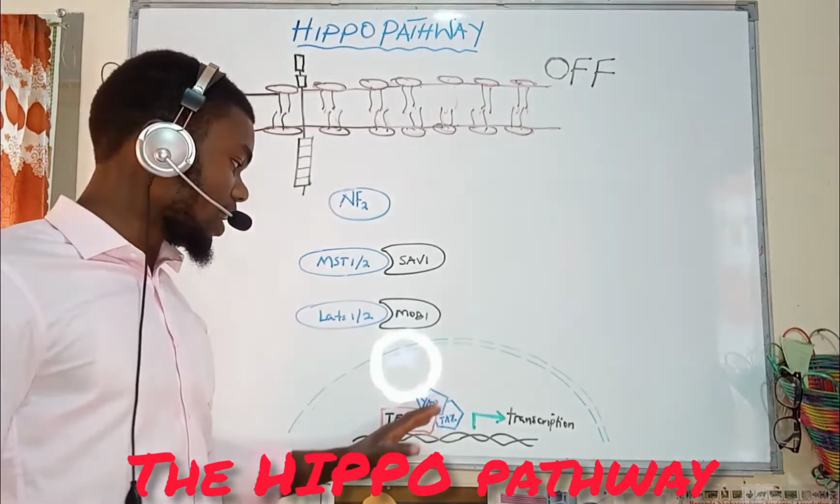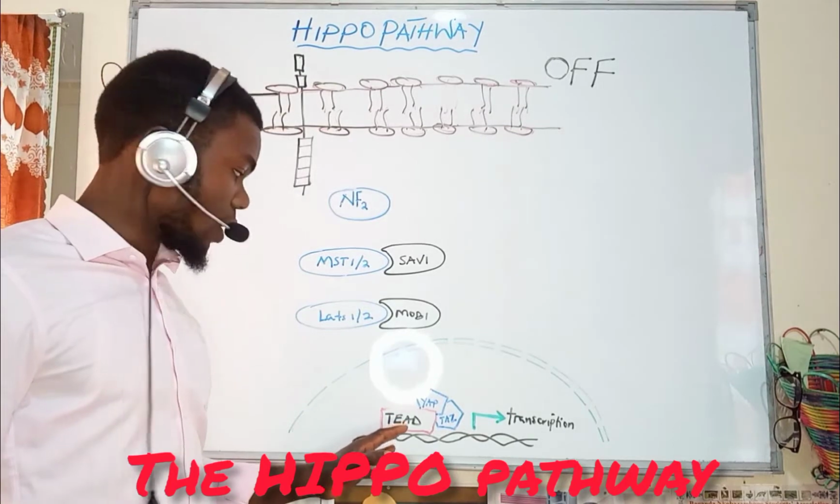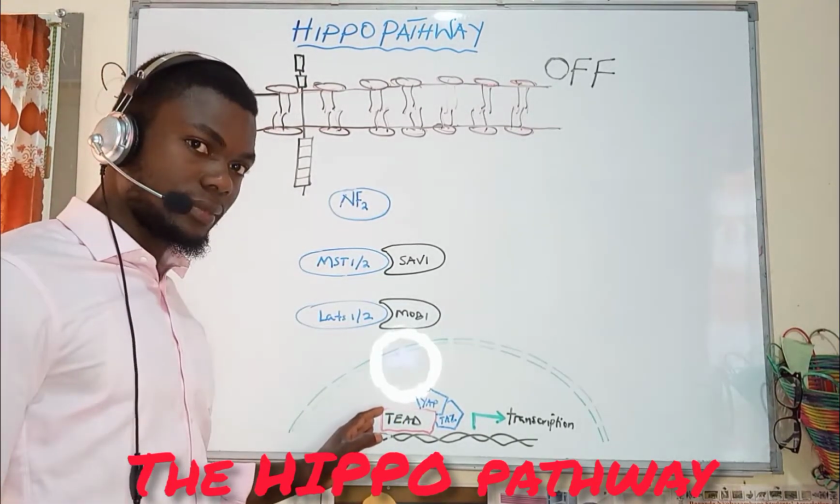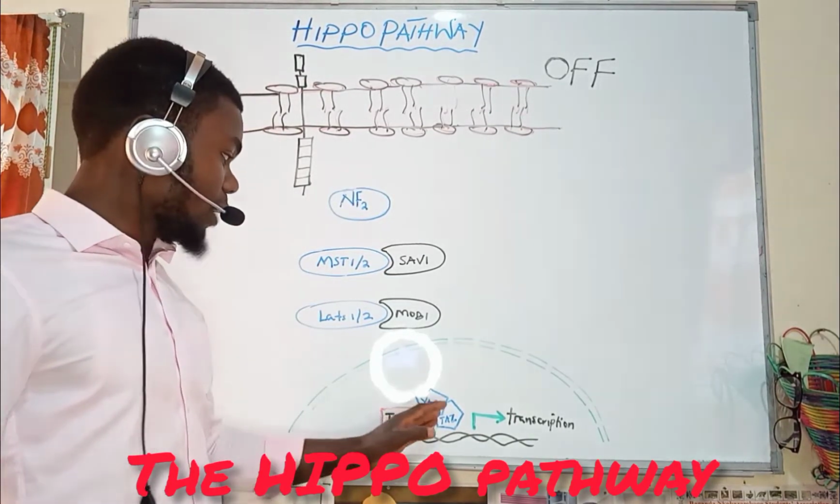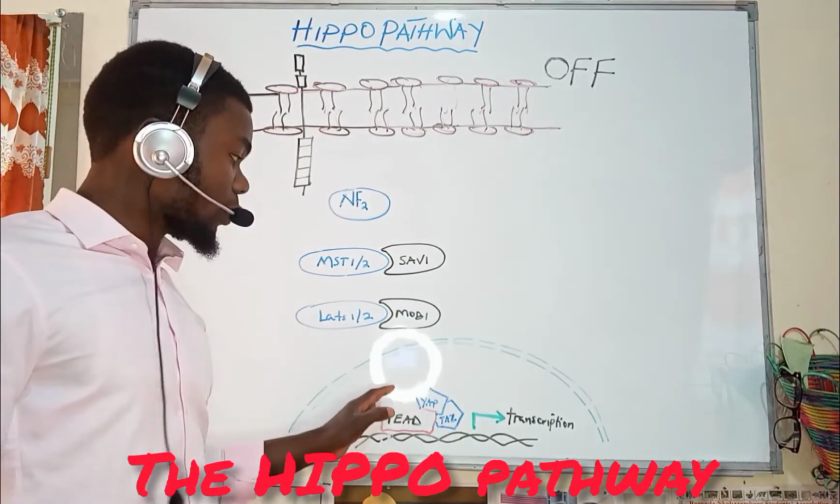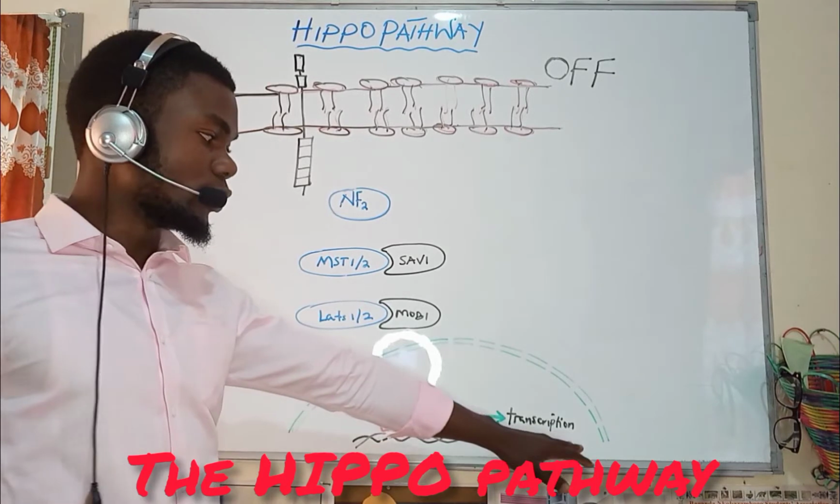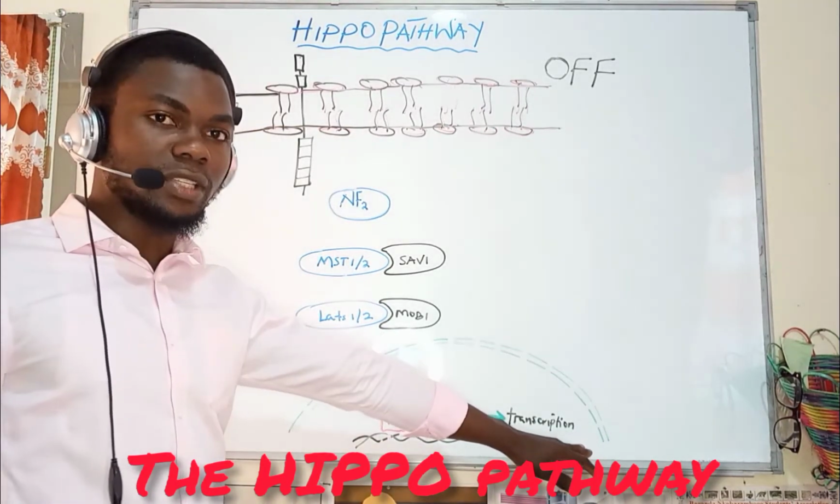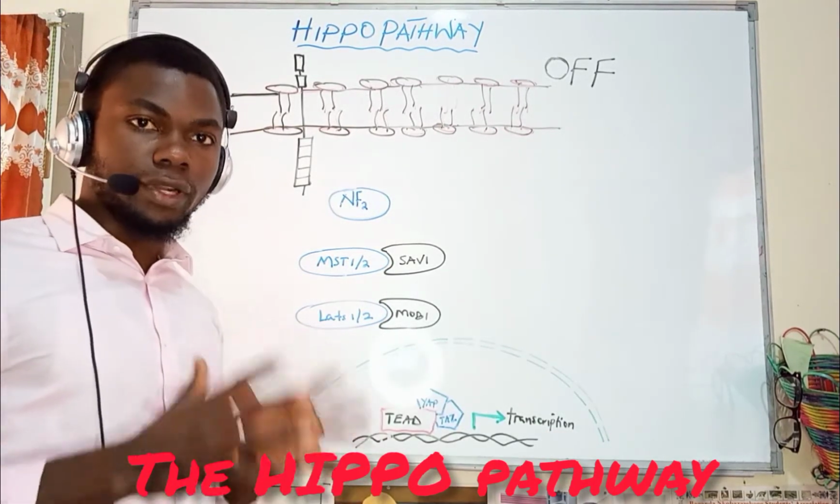They are going to come and bind on our TEAD. When YAP and TAZ bind on TEAD, when they are not phosphorylated, we are going to see transcription of genes which are responsible for cell proliferation.